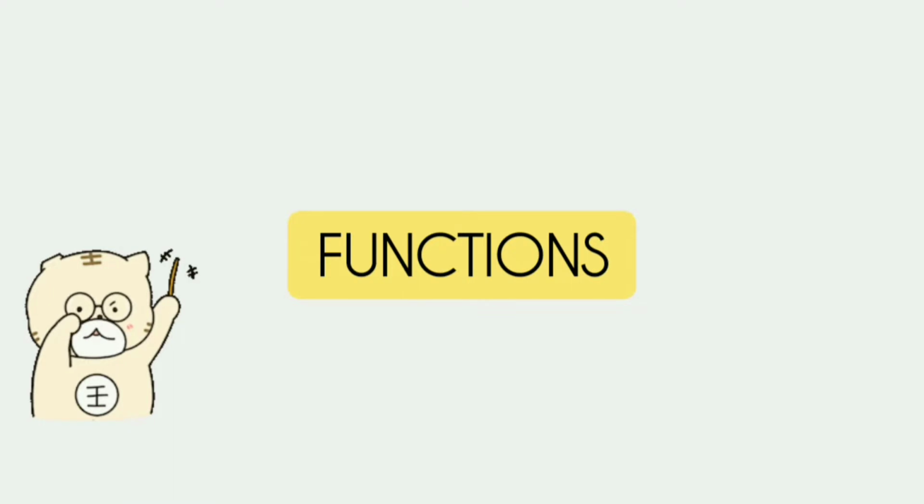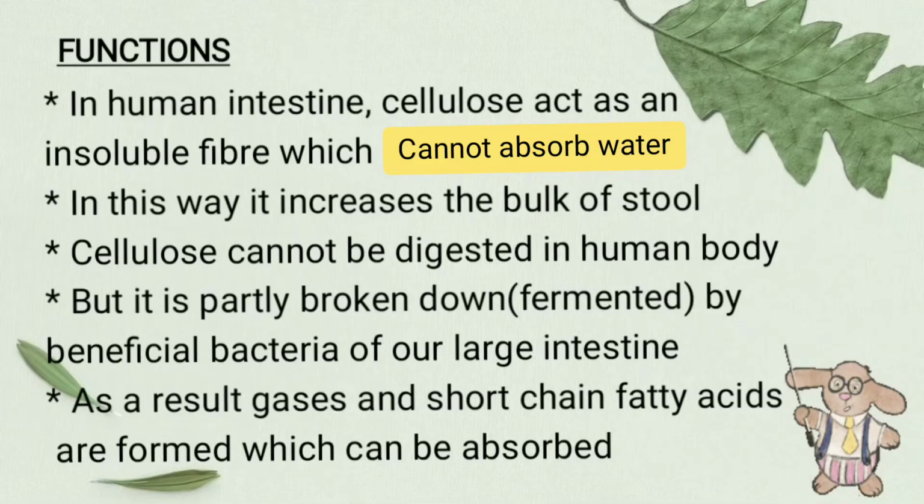Now, let us discuss the functions of cellulose. In the human intestine, cellulose acts as insoluble fiber, which means that it is not soluble in water. Also, it has the ability to increase the bulk of stool. Cellulose cannot be digested in the human body, but it is broken down into small pieces or fermented by beneficial bacteria that are present in our large intestine. As a result of this partial breakdown, gases and short-chain fatty acids are produced. And these gases and short-chain fatty acids can be absorbed into our body.